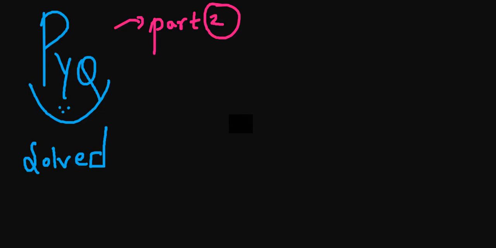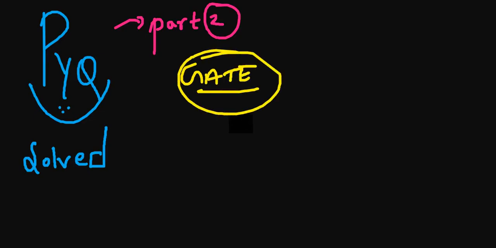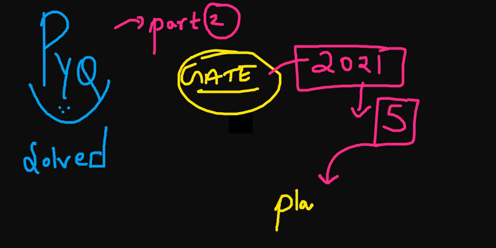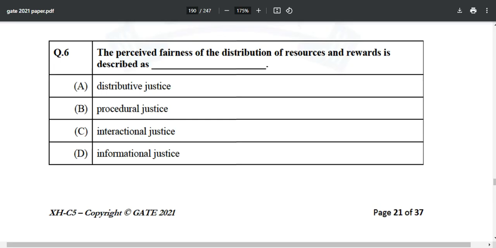So this is part two of our GATE Psychology XH-C5 series, and we are solving the 2021 question paper. We have already discussed 5 questions previously. If you have not watched the previous video, make sure you go to the link, check the description, and you will find the playlist over there, and from there you can watch the videos completely. So this is question number 6, till where we solved in the previous video.